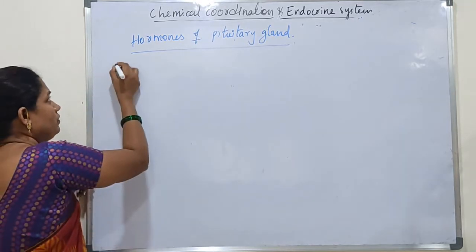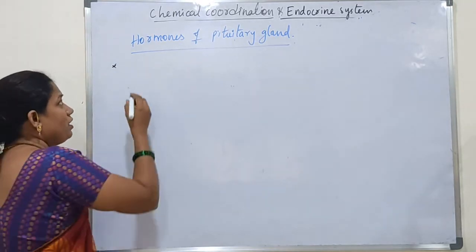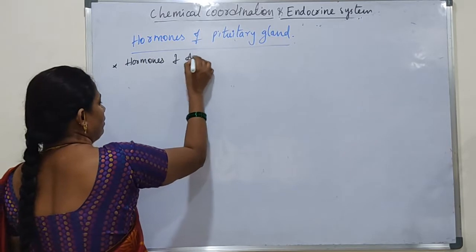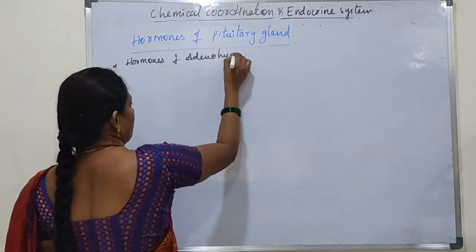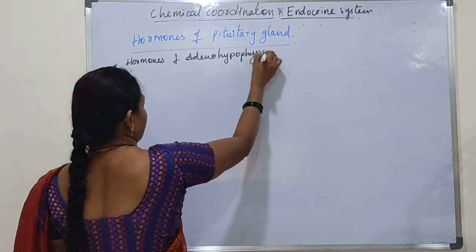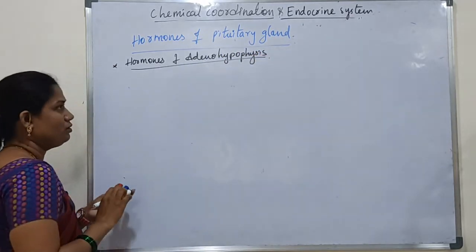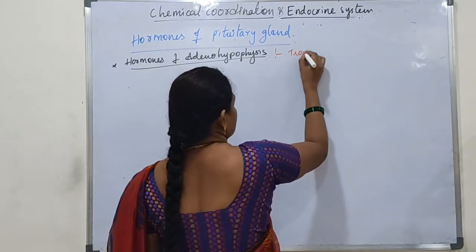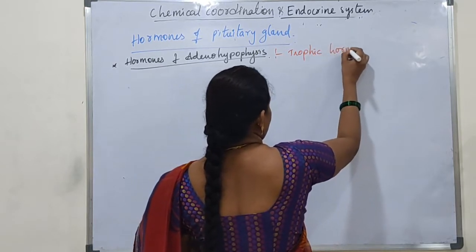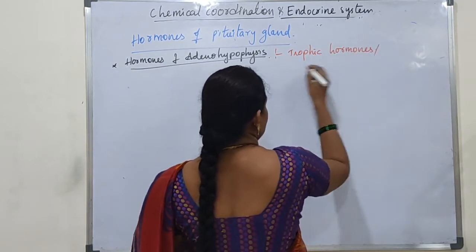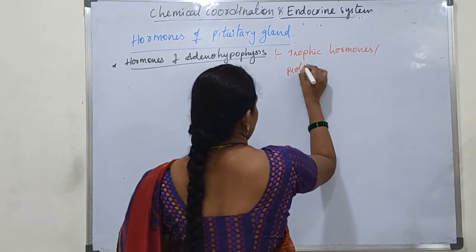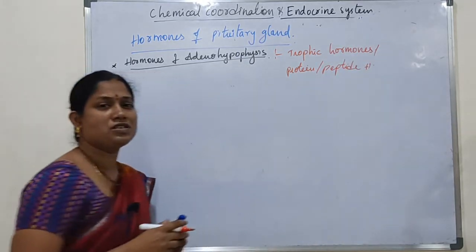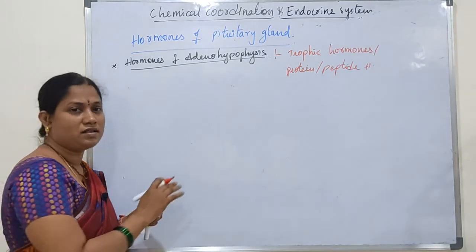First of all we will see the hormones of adenohypophysis. Normally the hormones of adenohypophysis are called trophic hormones. These are all protein or peptide hormones. Trophic hormones generally regulate the other endocrine glands.